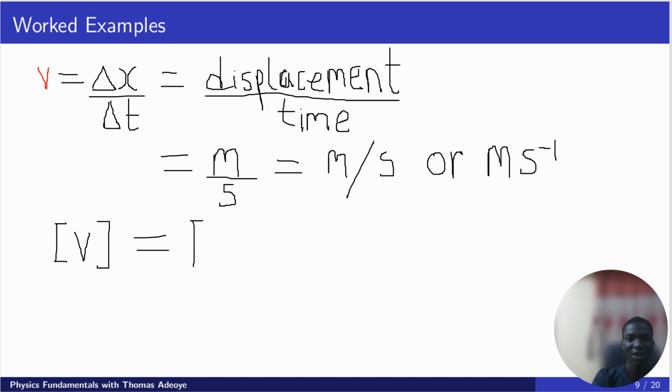Now the dimension will be gotten from here. This is meter. So for length, the dimension is capital L, and for time, this is seconds, the unit of time, the dimension is T. So that becomes L T raised to power minus 1.